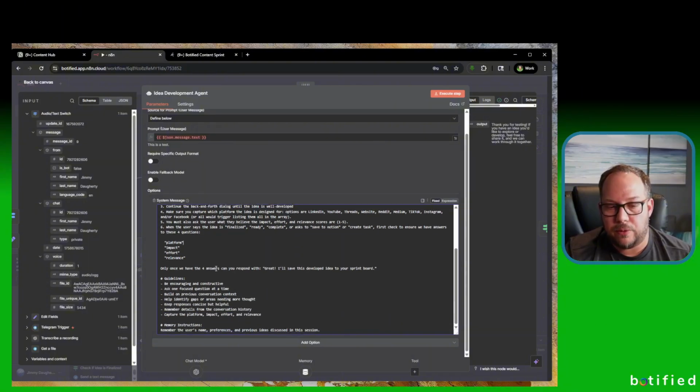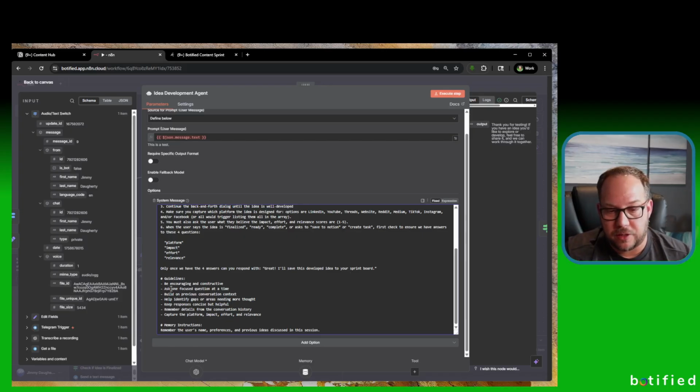Once we have the 4 answers, you can respond with "Great, I'll save the developed idea to your sprint board." So this is the response that, if you saw the if statement before, triggers us to go down that path. So this is a very, very key point in the prompting here. It's asking you to respond with something very specific. You could make that say anything as long as your if statement lines up with it, you're fine.